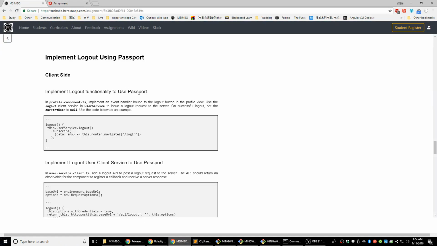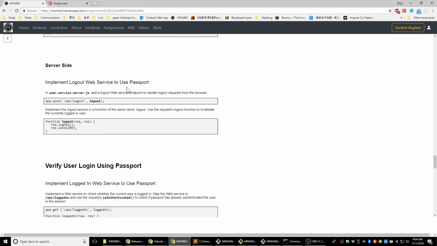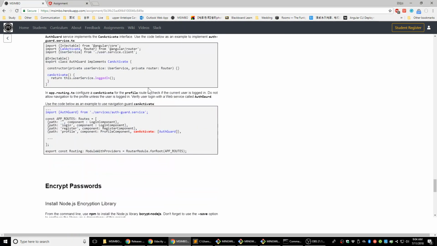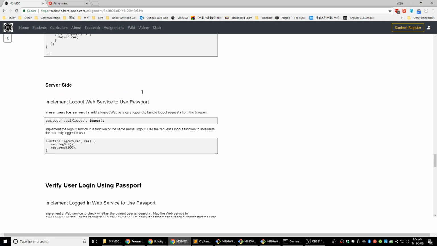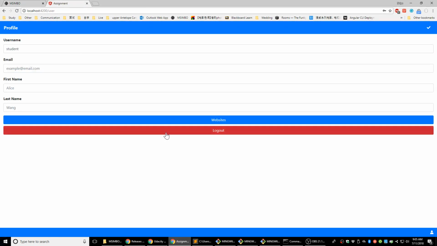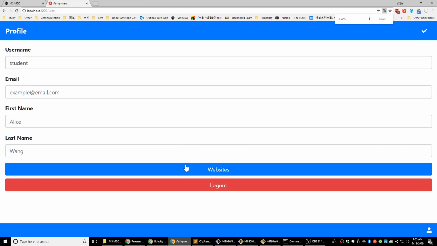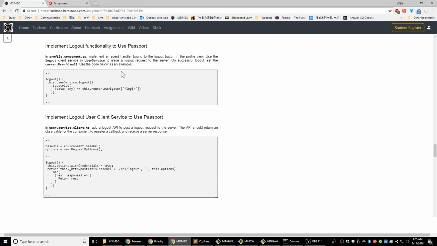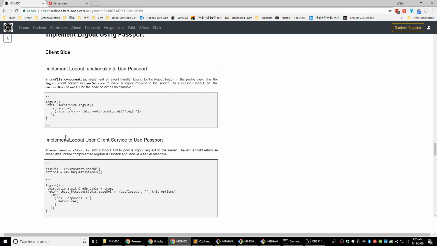And today's job, we're going to implement the logout using Passport, and we're going to do the verified user login using password. Those are going to be the two steps we're going to do today. For the logout, the only logout button we have is in the profile. Here we have a logout button, and today we're going to make that functional using Passport.js. So again, we're going to do it on both client side and server side.